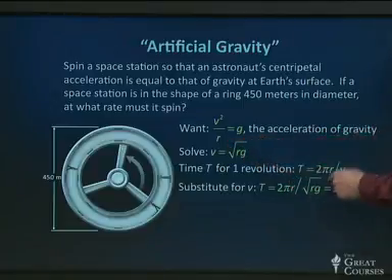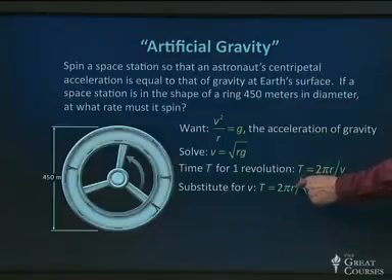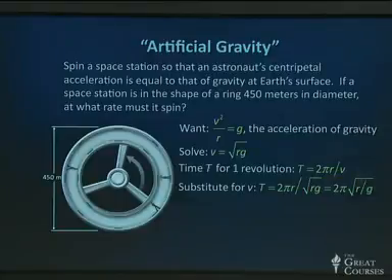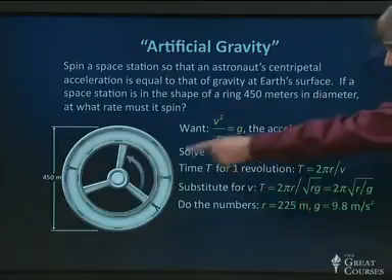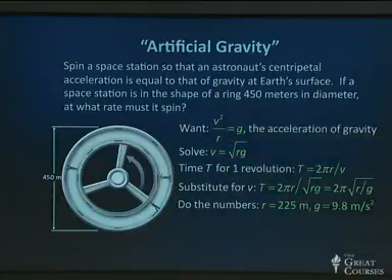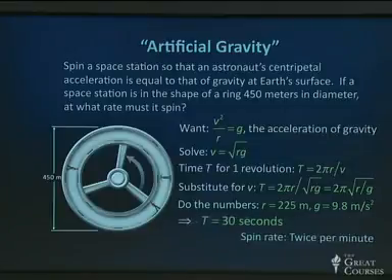V is square root of rg, so that v downstairs becomes root rg, and the r upstairs not inner root divided by the r downstairs inner root gives me an r upstairs inner root. So there's basically the answer for t. Do the numbers. R is 225 meters. That's half the diameter I've shown there, 450 meters. G is 9.8 meters per second squared at the surface of the Earth. And I get t equals 30 seconds.